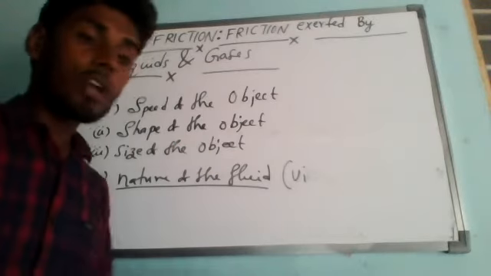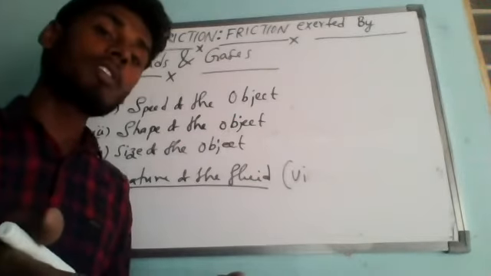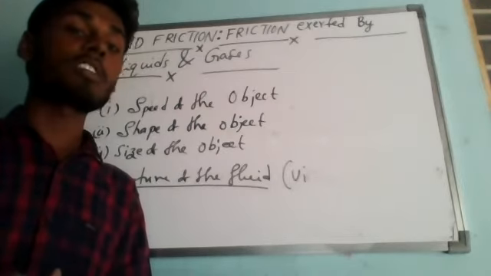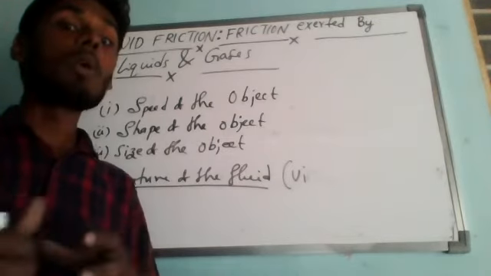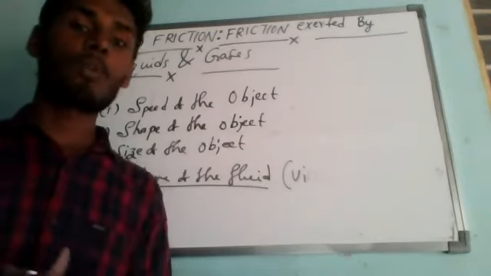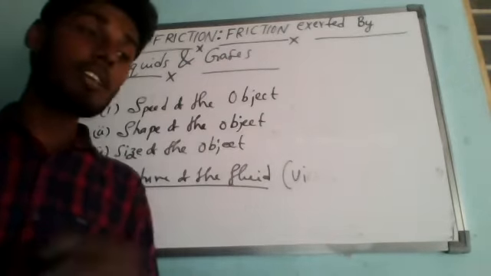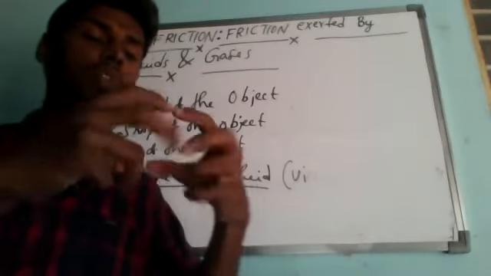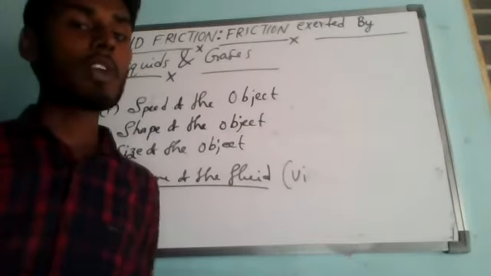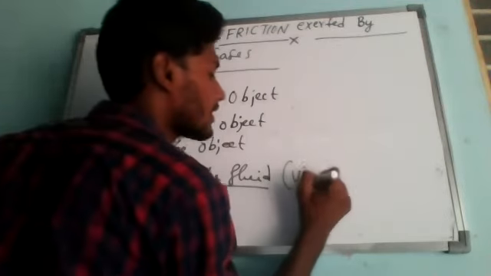Means if you pour on the floor both one liter of water and one liter of honey, which can travel more distance? Definitely water can travel more distance, because it is a low viscous substance. Viscous means the resistance to flow. Understanding? So I can say that honey is a highly viscous substance because it can travel very less distance. So it is very sticky in nature. So that is called viscosity. So the nature of fluid means viscosity of the fluid.